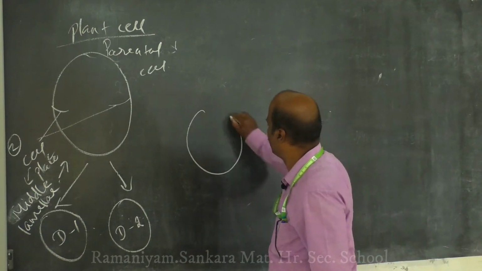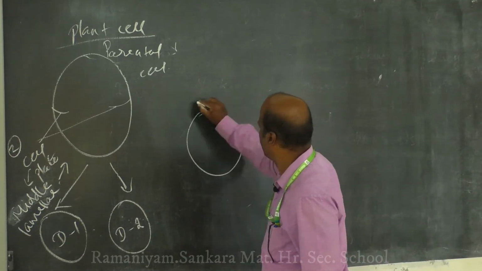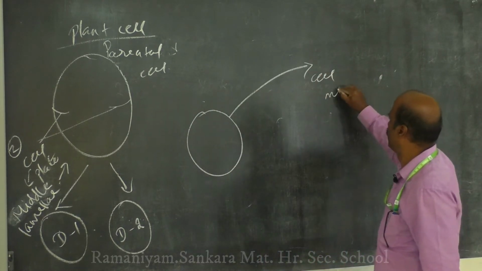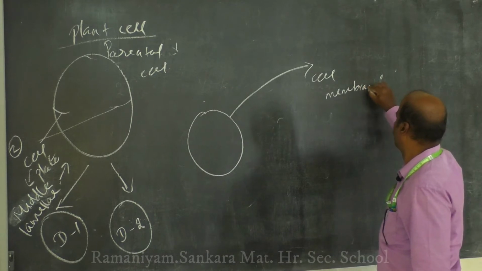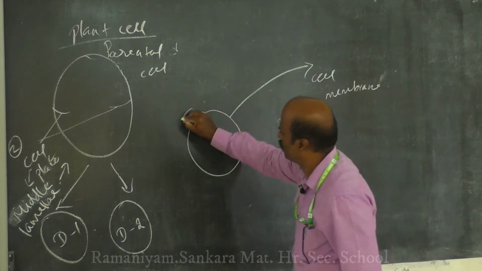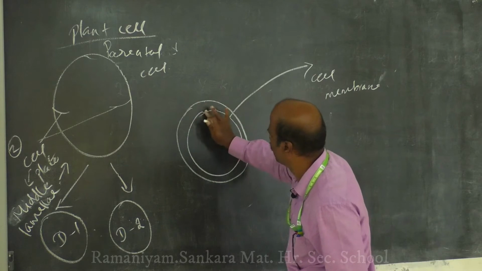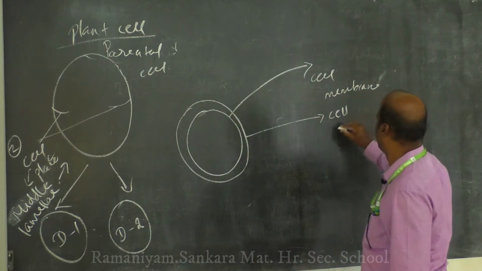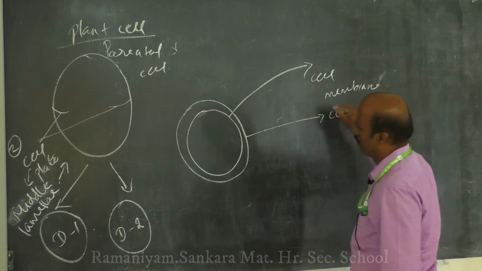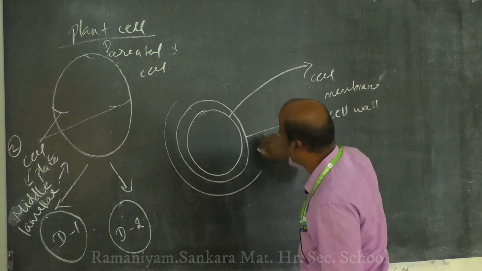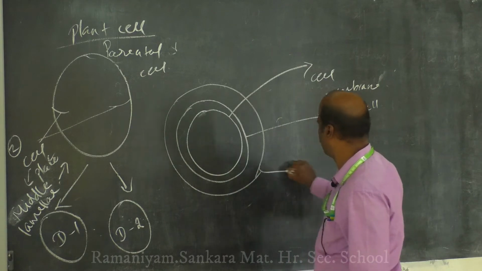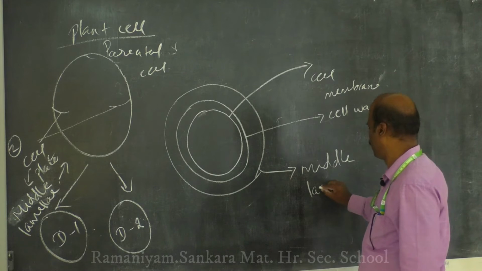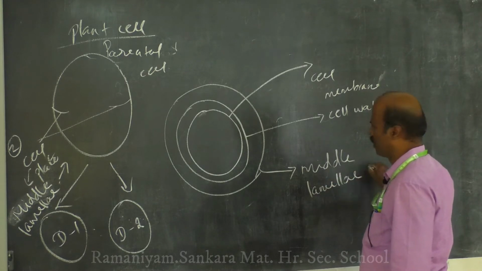So if you take a plant cell, you will have the following structures. This is the cell membrane, followed by the cell wall, and then followed by the middle lamellae.